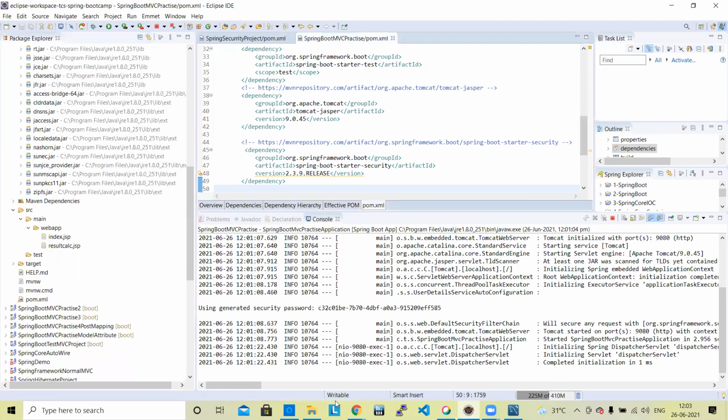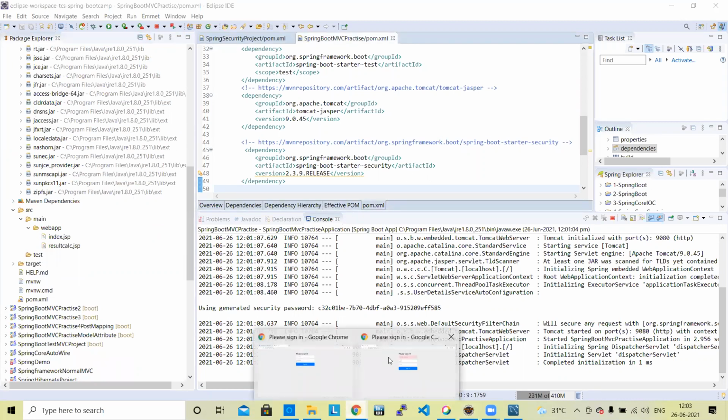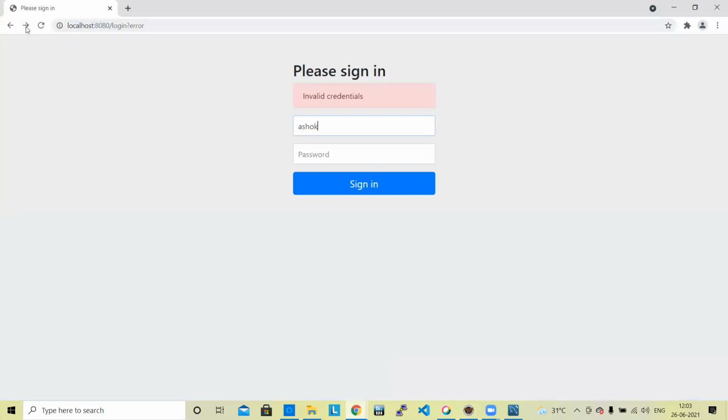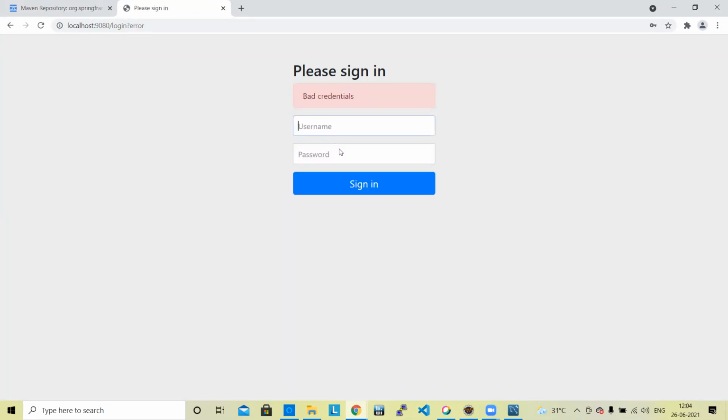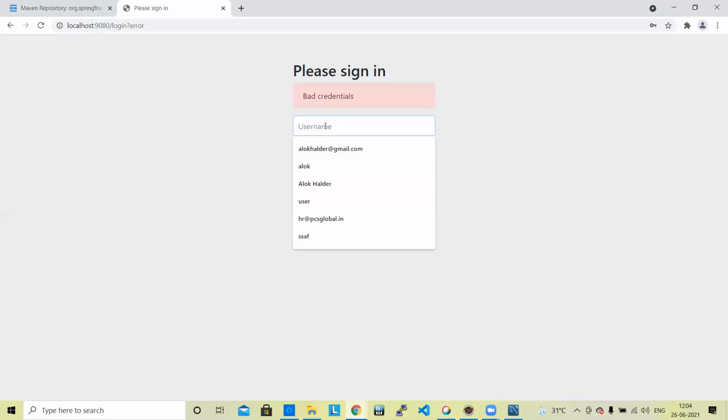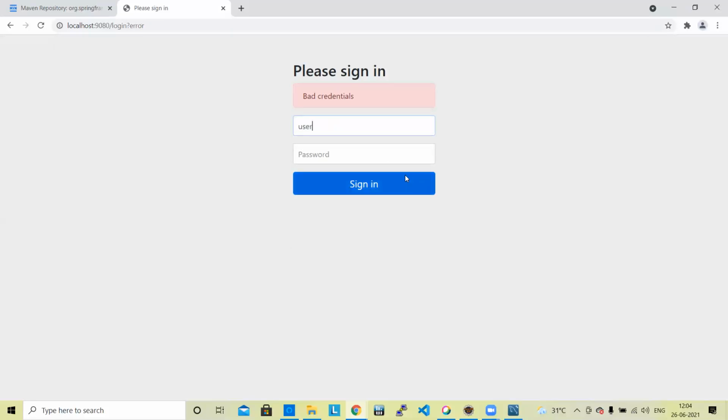So now this is the login page. How can we log in? We can try something. User, just check. What is showing here? Bad credentials. But let's try with the default user and password.